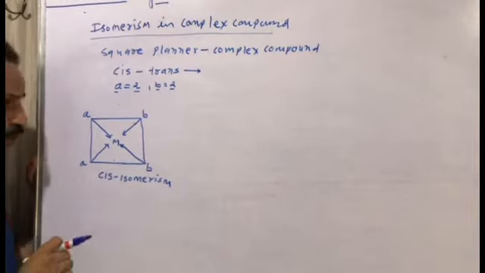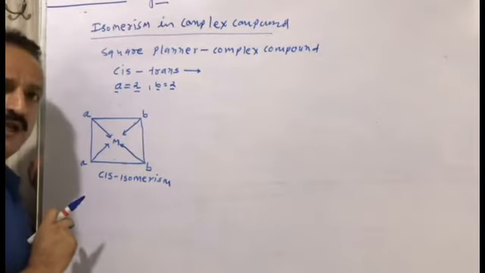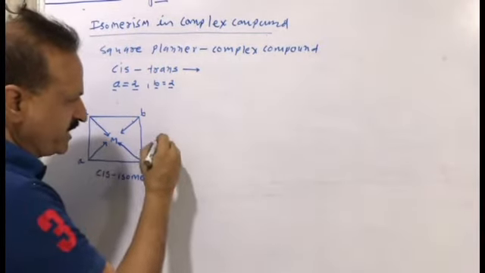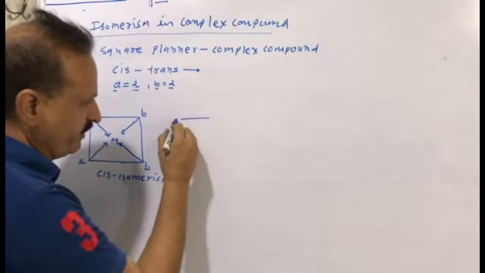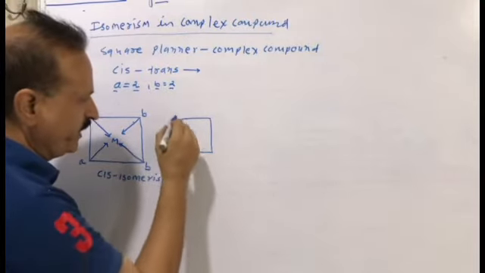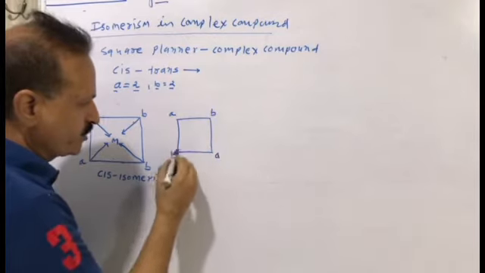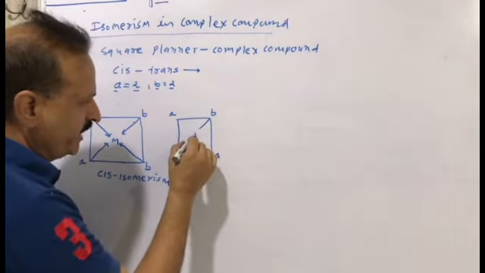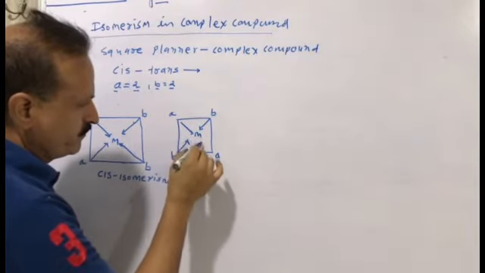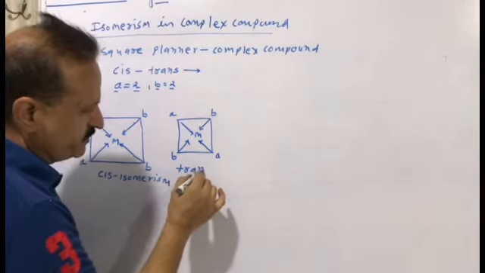If the positions of A and B are opposite in the complex compound, then it is said to be trans isomerism. Now we have the structure of trans isomerism. The position of A is opposite, the position of B is opposite.